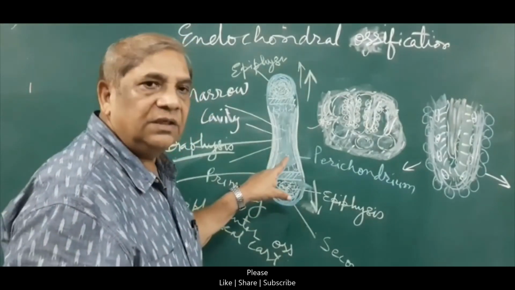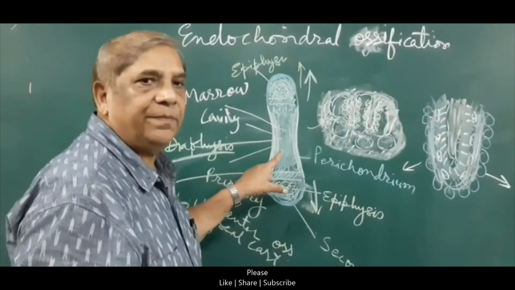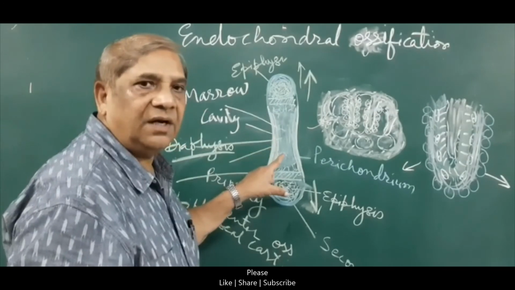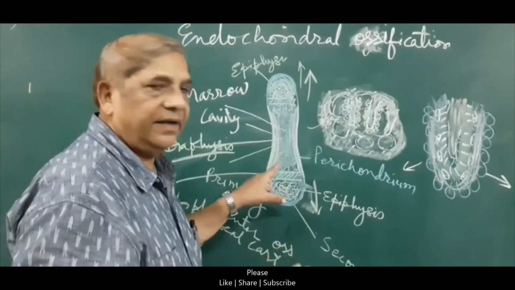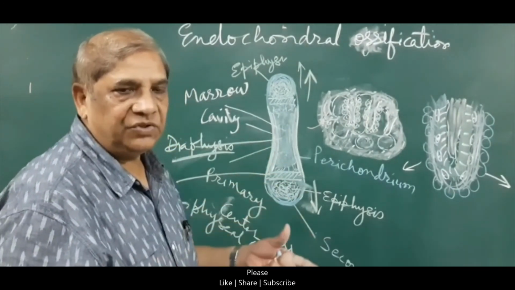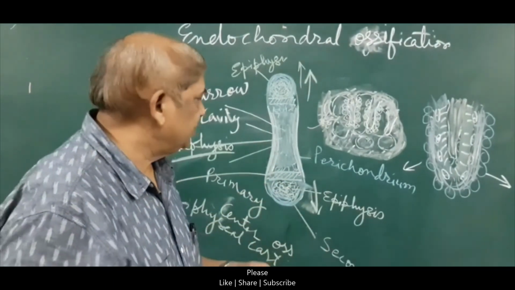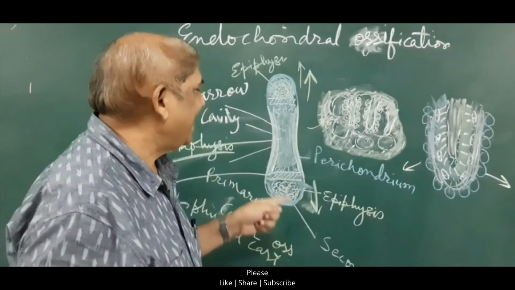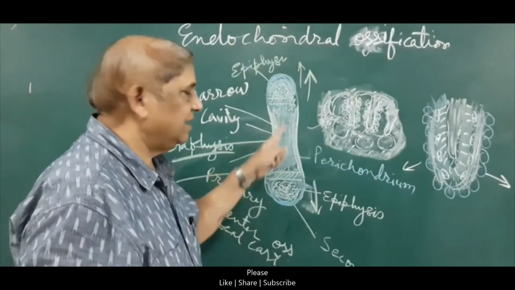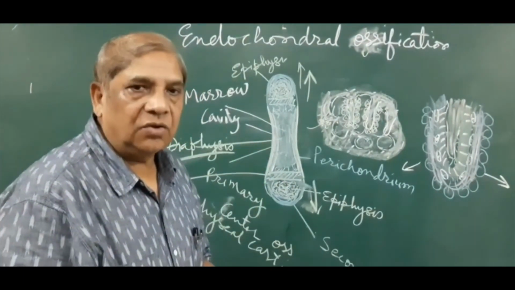Okay, this is the development of a bone. By this time the child has come to the teenage, 14, 15, 16 years of age, and then these epiphyseal plates at both ends are still growing.